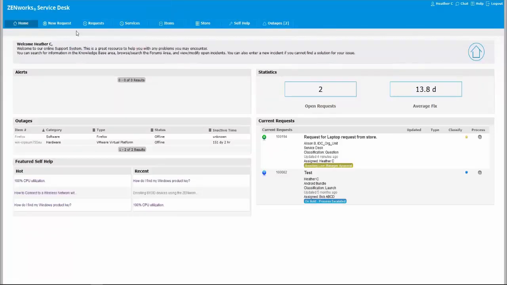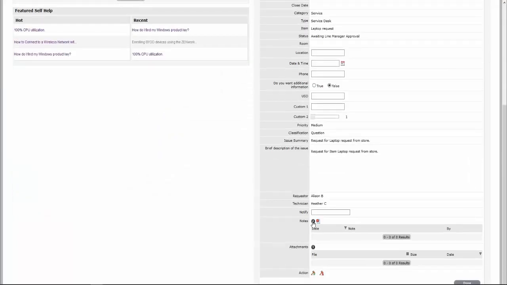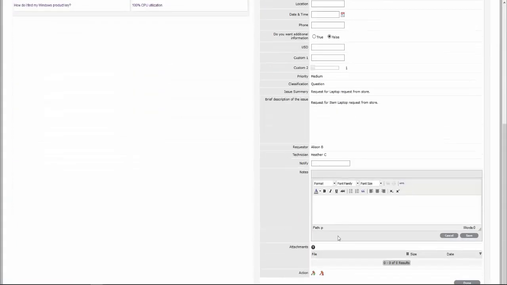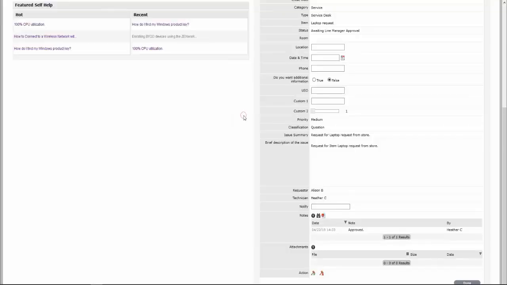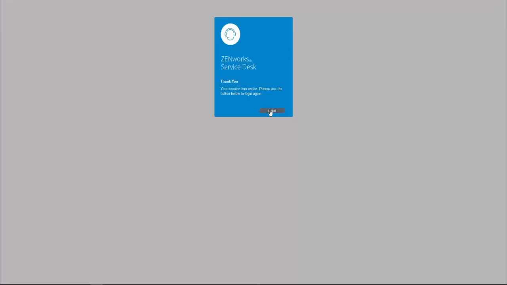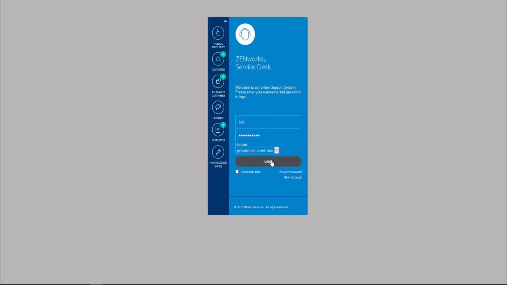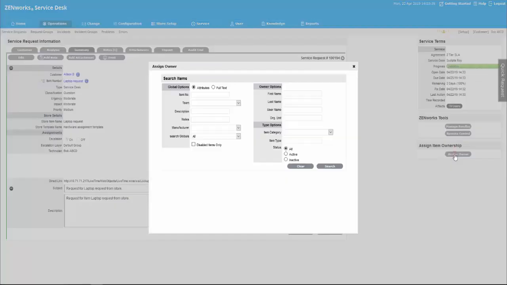Heather, Allison's line manager, receives Allison's request for the new laptop and approves the request. After approval, Bob reassigns the item ownership from the request summary page to Allison.